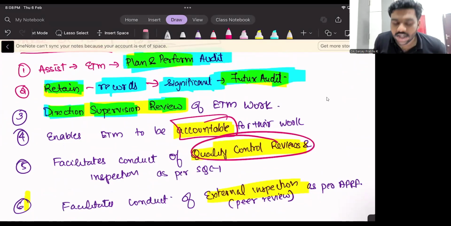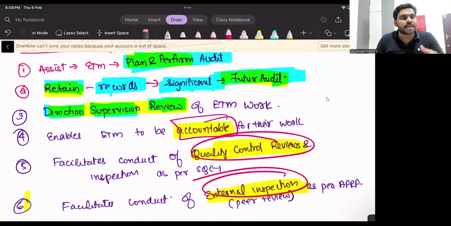Then it facilitates conduct of quality control. You remember quality control review, SQC 1? If some person wants to review my audit, I need to have documented something, right? Same way, external inspection. Sometimes some CA firms, another chartered accountant will come for external inspection. So when he is coming for inspection, he needs something to verify, right?